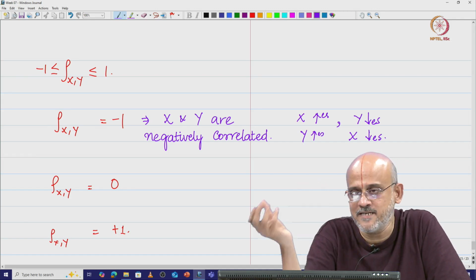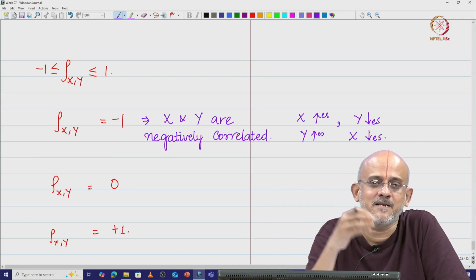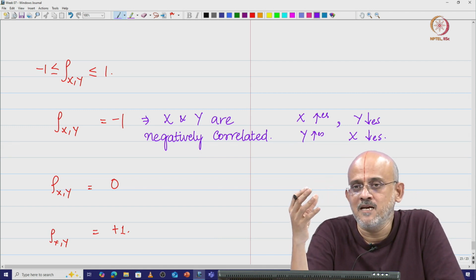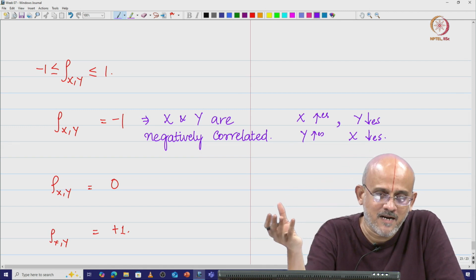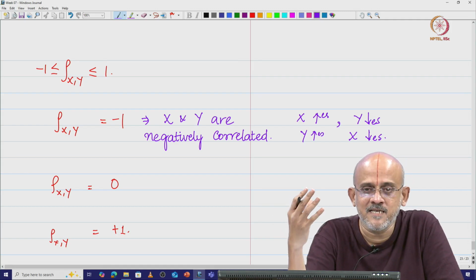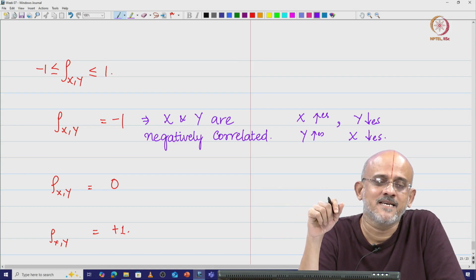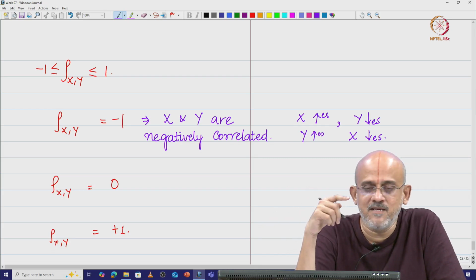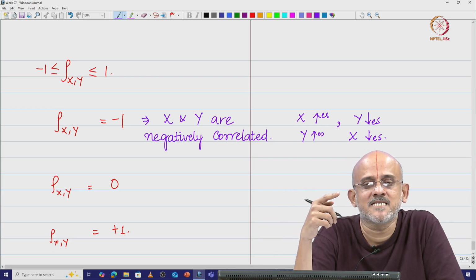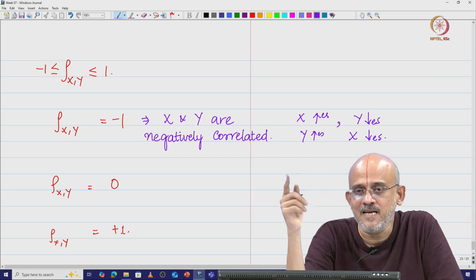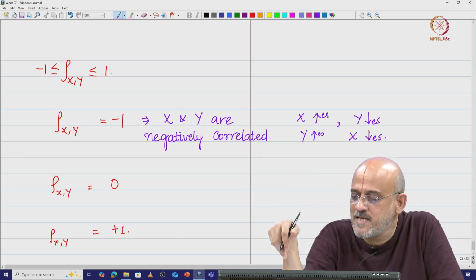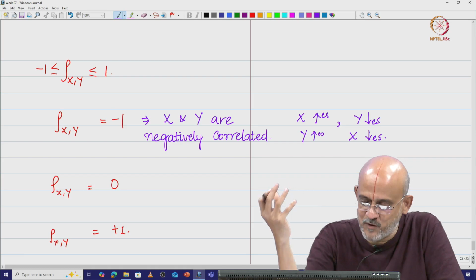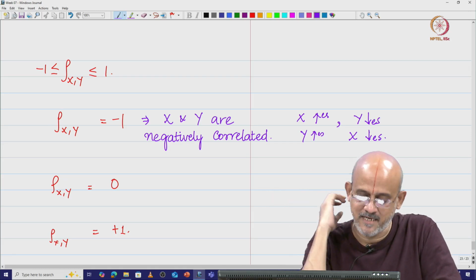You can take attendance percentage to be one random variable and the number of classes that you bunk to be another. If the number of classes you bunk increases, the attendance percentage decreases. If the number of classes you bunk is less, the attendance percentage increases. That is a negative correlation between the random variables x and y.